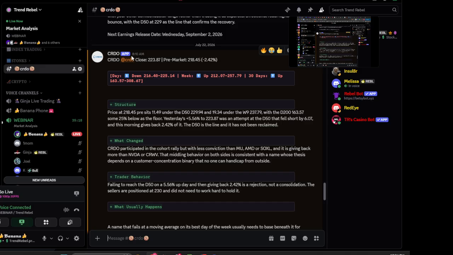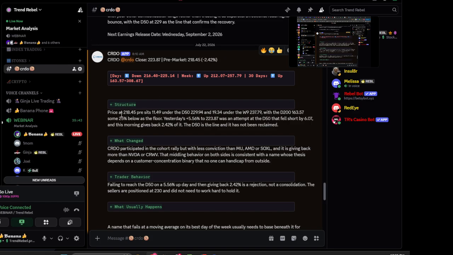So for instance, this is CRDO. This is my new darling AI slash server stock that we like. It'll give you the bias for the day, the bias for the week, the bias for my 30-day count going forward. It'll tell you the close, the pre-market, where we were. This is great reference information too, so you can go back to it and get that information from the past. So this prints every single morning I put this in.